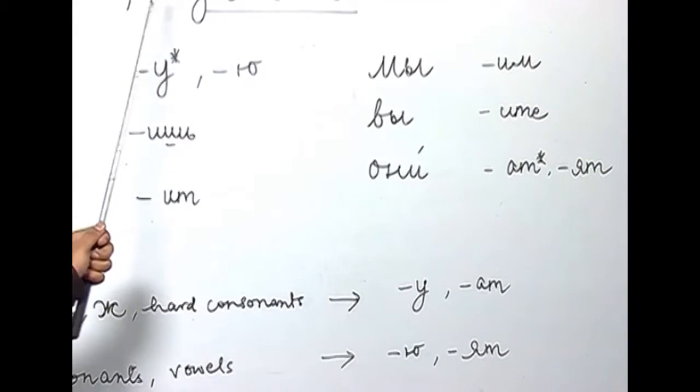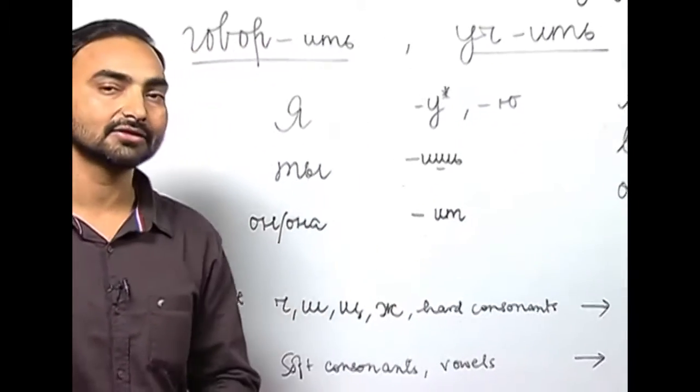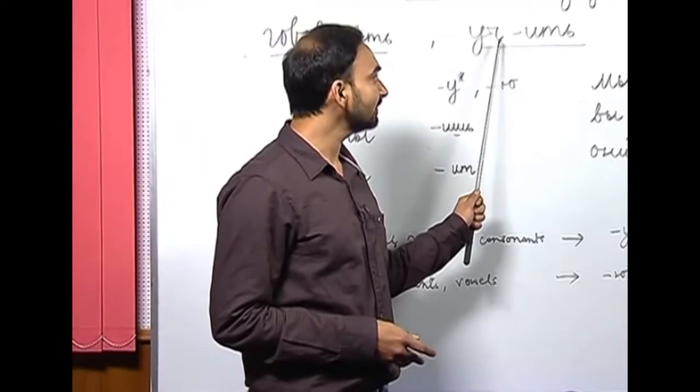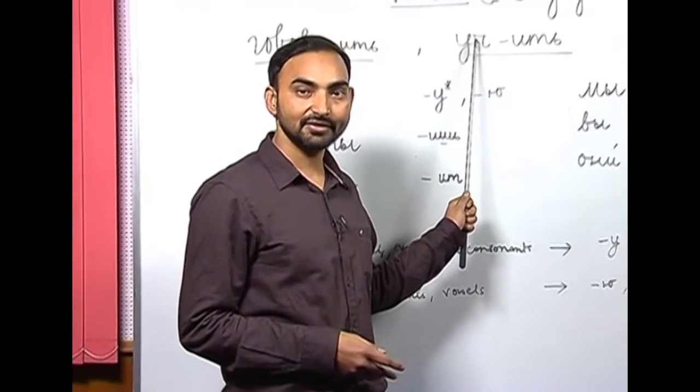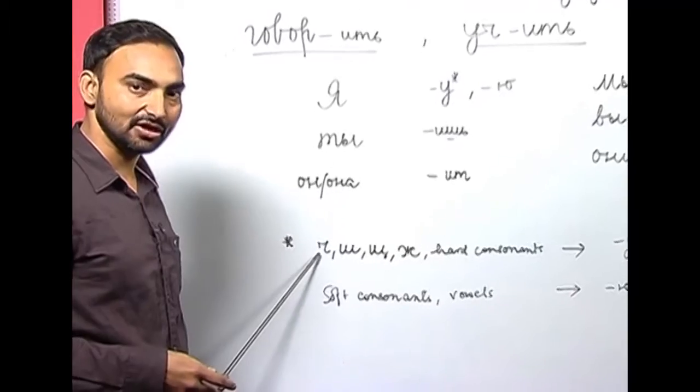Let us take another verb, учить, which is to learn. So, how do you conjugate учить? See, as you can see here, the last consonant that we have in the root is ч, which is here, ч.